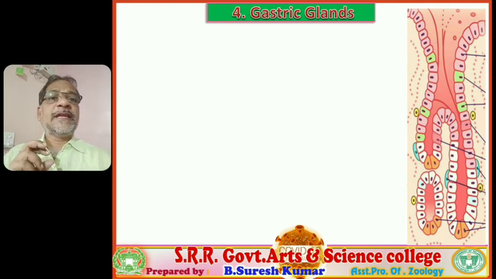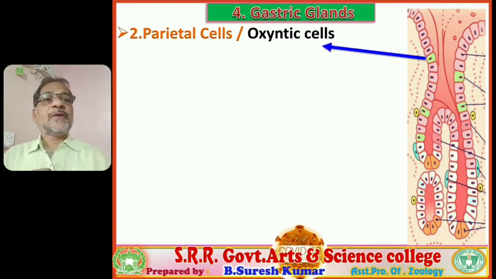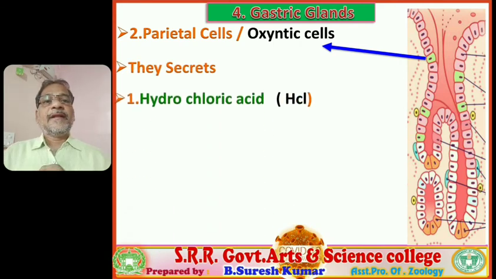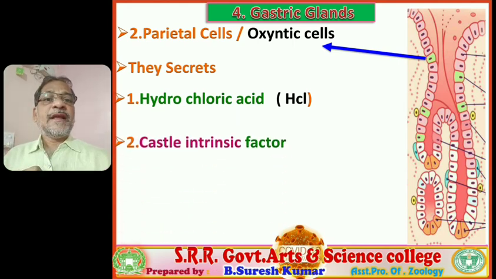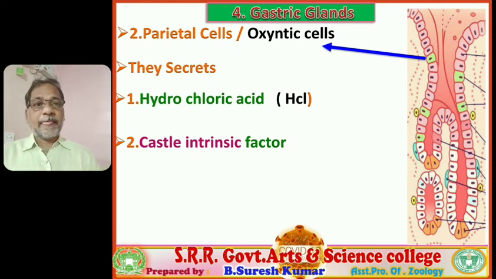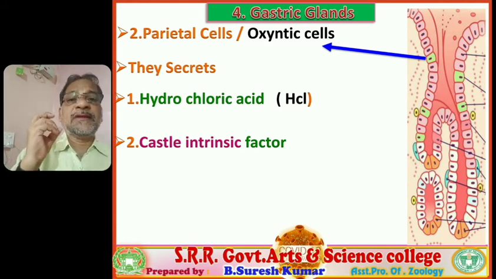Yes, the next variant is parietal cells, also called oxyntic cells. You verify these are oxyntic cells, and these oxyntic cells secrete hydrochloric acid, HCl, very important. Due to the presence of HCl, the gastric juice pH is very low. And one more secretion, Castle's intrinsic factor. The parietal cell secretes two contents: one is HCl and another one is Castle's intrinsic factor.